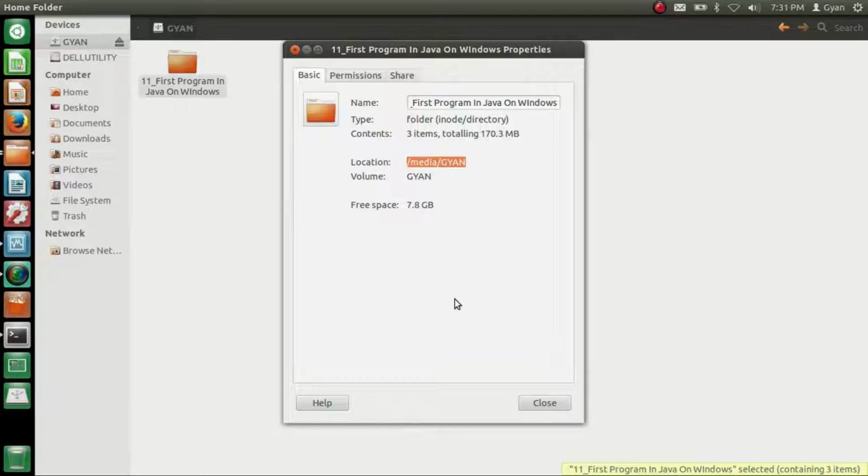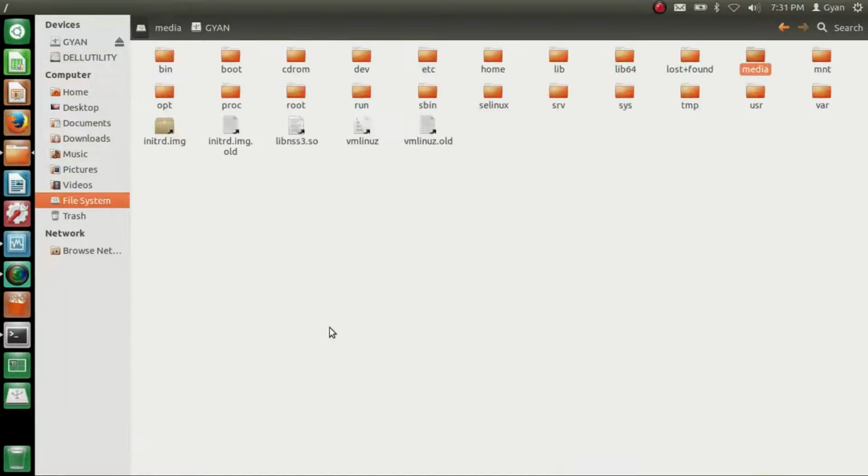So whenever you plug in a new pen drive, it will be mounted in the /media directory. For the proper user interface, this pen drive has been shown here. Otherwise, it is actually getting mounted to /media/Gyan, as you can see in this black pop-up. In Ubuntu, this mounting is done automatically, so you don't have to worry.